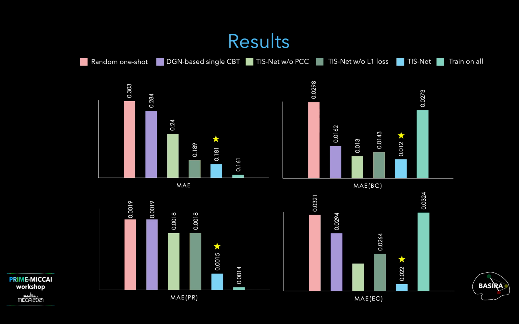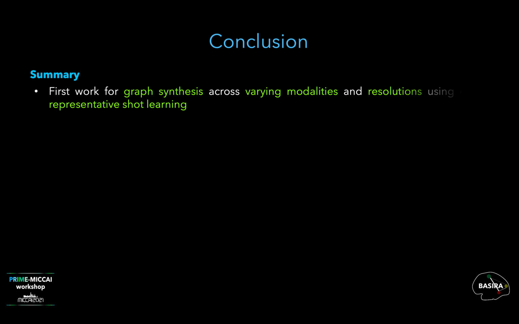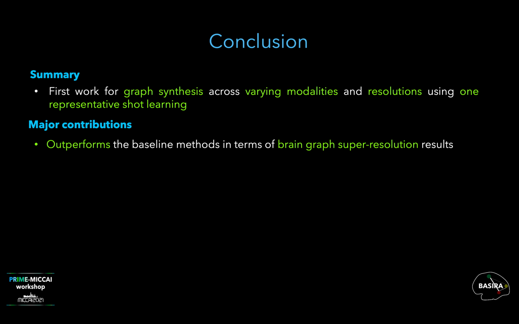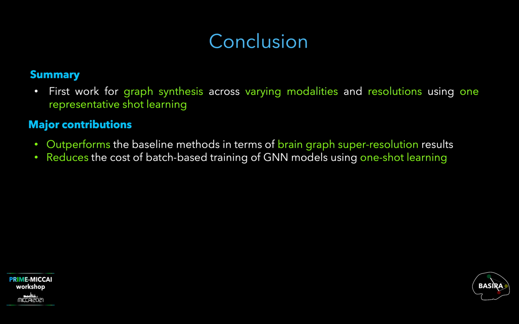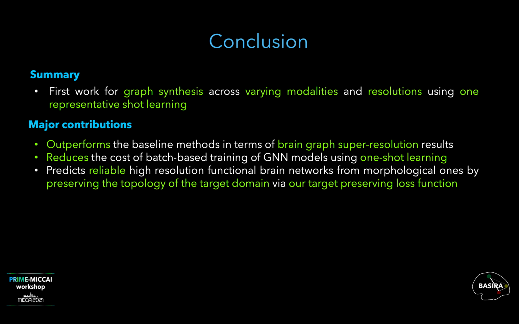Train on all is regarded as a lower bound for these errors since it learns better by utilizing all training samples. We introduced the first work for graph synthesis across variant modalities and resolutions using one representative shot learning. Our framework outperforms the baseline methods in terms of brain graph super resolution results, reduces the cost of batch-based training of GNN models using one-shot learning, and predicts reliable high-resolution functional brain networks from morphological ones by preserving the topology of the target domain via our target preserving loss function.